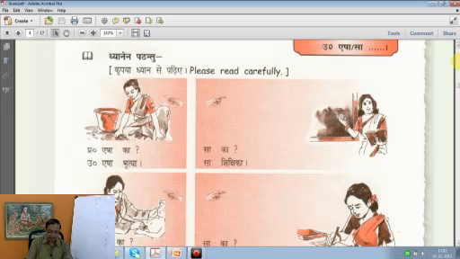Now we find all female pictures here. Of course, some things also female. So please read carefully, watch carefully and go with the lesson. Esha ka. Who is this lady? The answer is given. Esha bhrutya. This is a female servant.